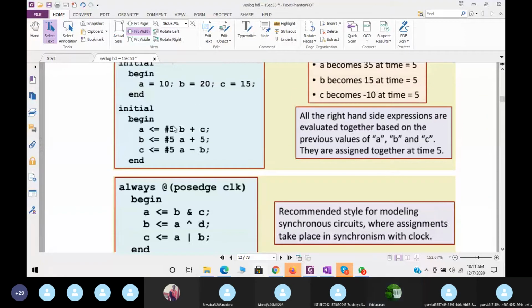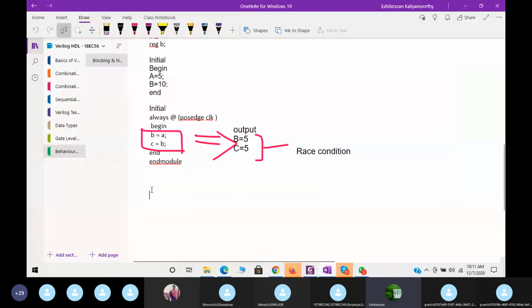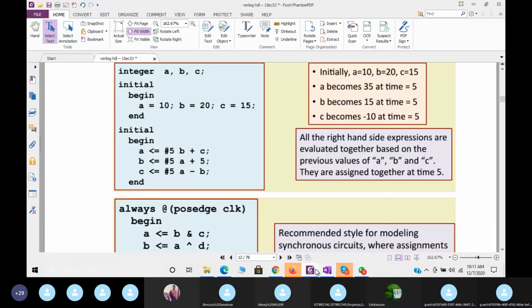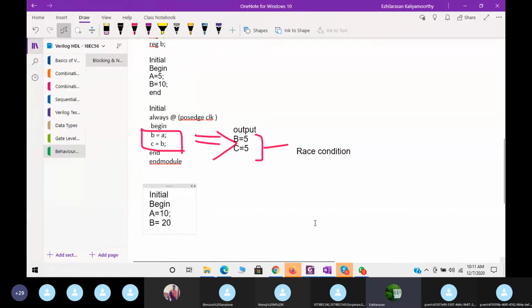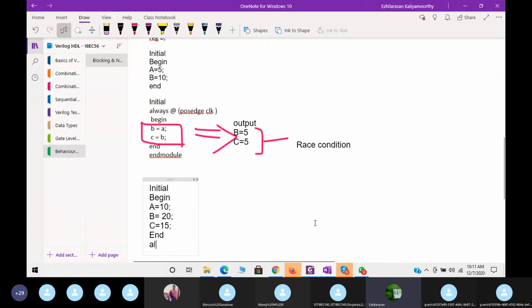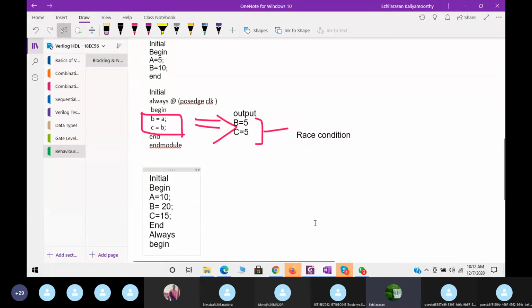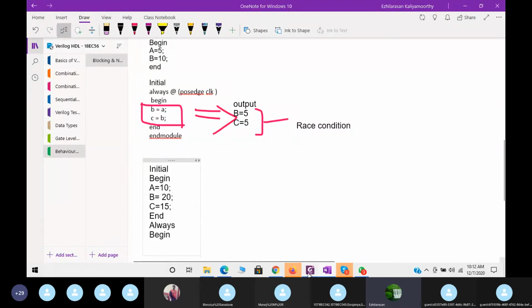Or I will show it like this also. I want to show it very easily with numbers. Initial begin, A equal to 10, B equal to 20, C equal to 15. Then end. Then always begin, and the statements are like this.